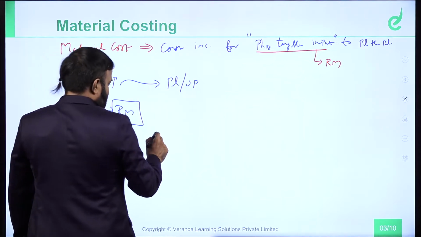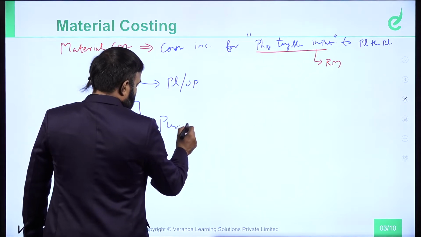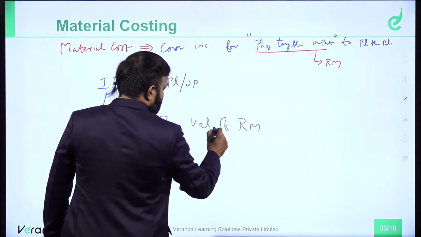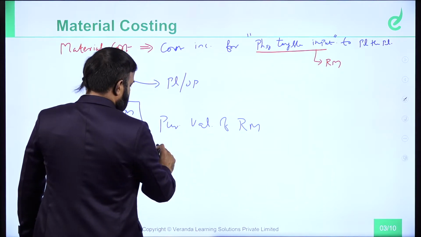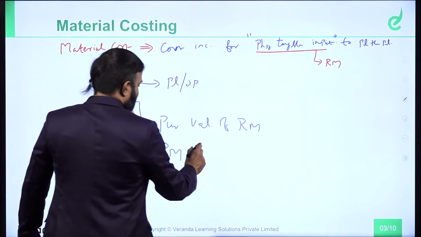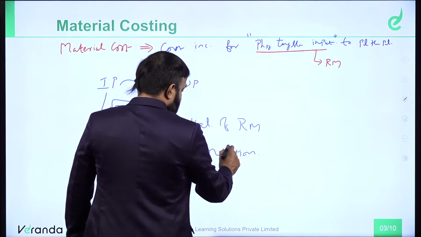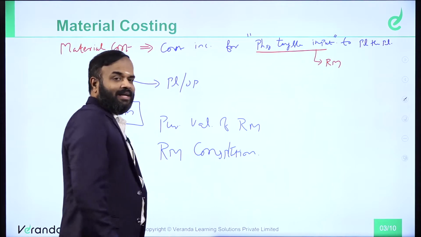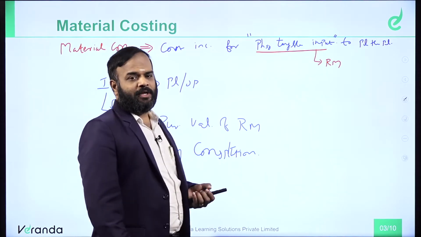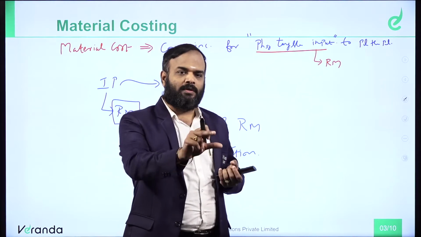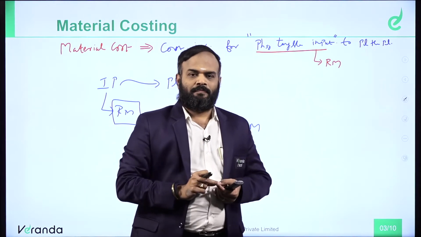So, material cost represents the purchase value of raw material or raw material consumption value. In the previous topic, cost sheet, you came across cost of raw material consumed. That is called material cost.